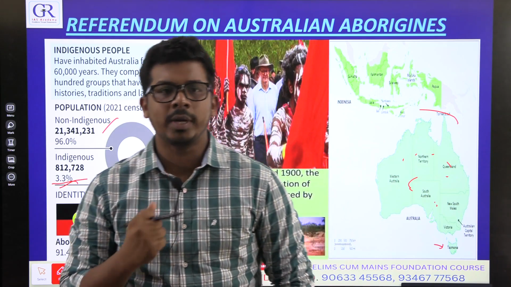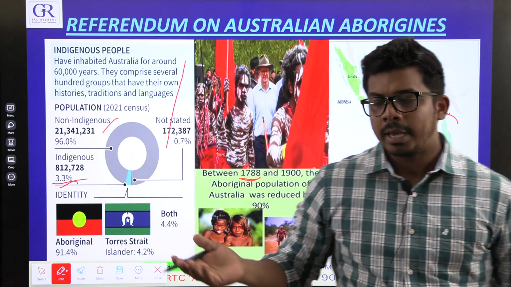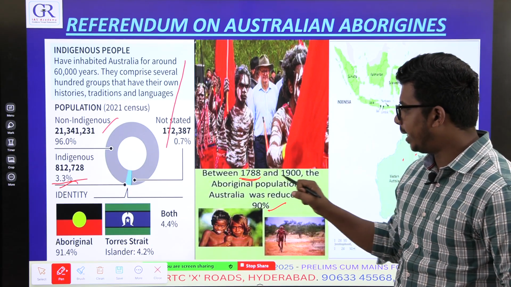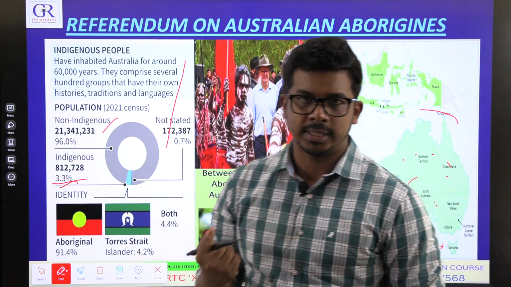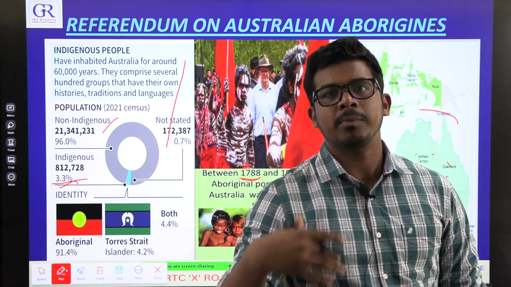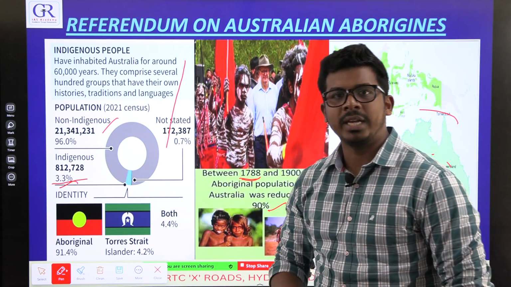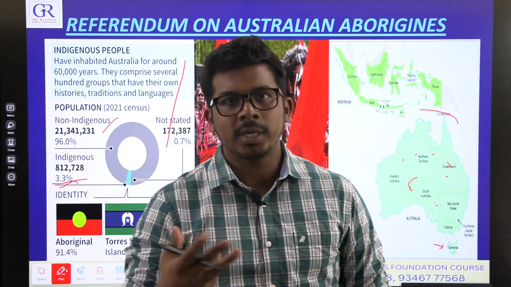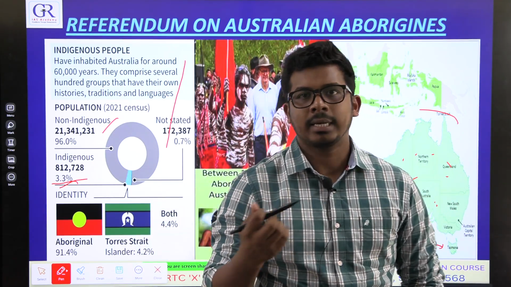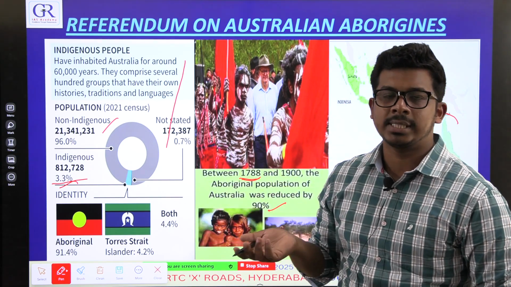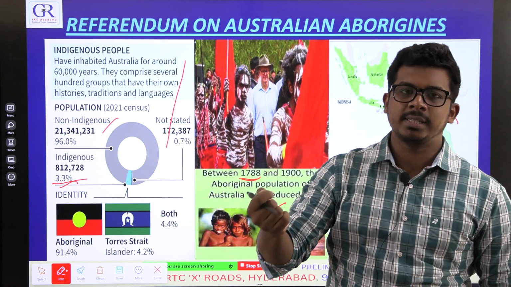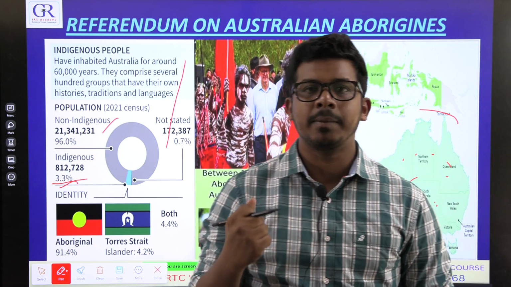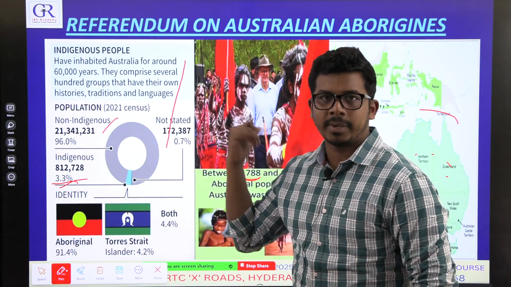Because of this historical oppression, the Australian Aborigine population reduced by 90% from 1788 to 1900 because of the British policies of continuous elimination of Aborigines. They became very vulnerable and were not able to adapt properly to modern times because of these oppressive policies. Crime and suicide rates were very high among the Aborigines, and Aboriginal people are disproportionately represented among prisoners. So there were many issues faced by these Aborigines.